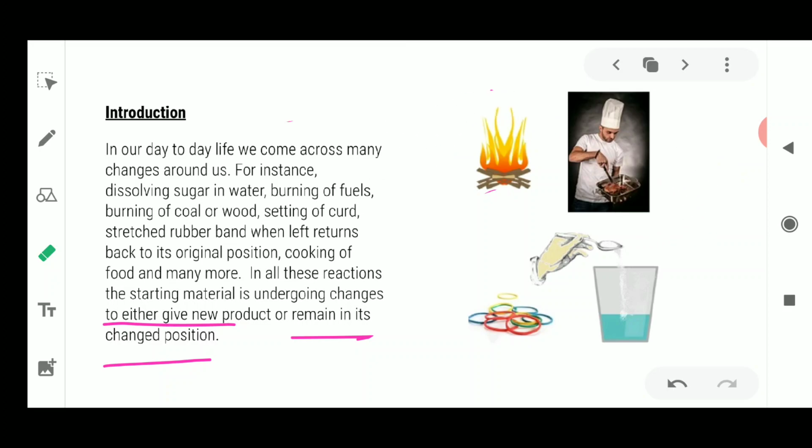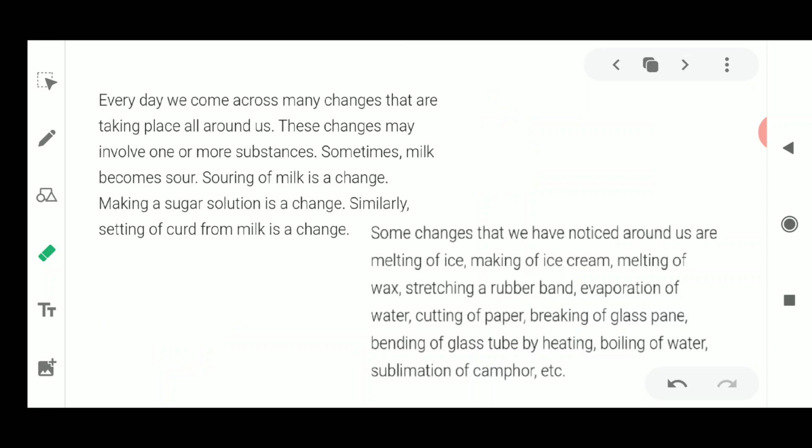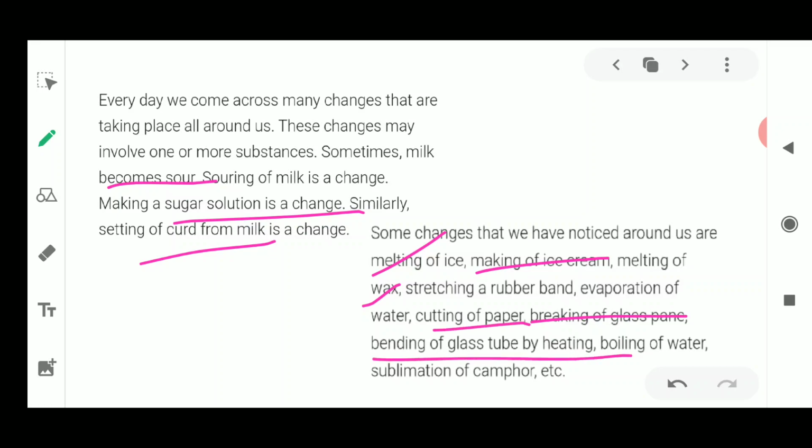We'll talk more on this topic, that every day we come across many changes. Sometimes milk becomes sour in taste, then making sugar solution and setting of curd. I just talked about all these things. Then melting of wax, making of ice creams, melting of ice, breaking of glass panes, cutting of paper, bending of glass tubes by heating, sublimation of camphor.